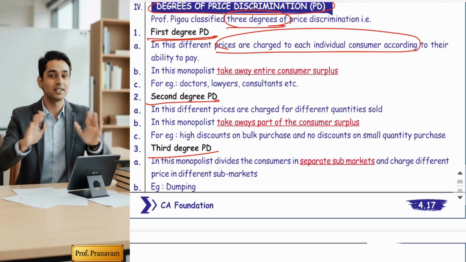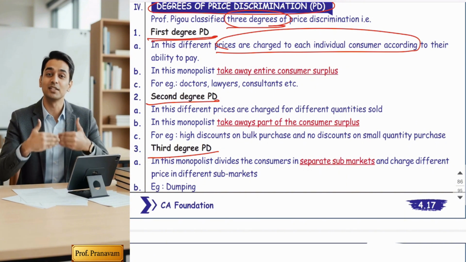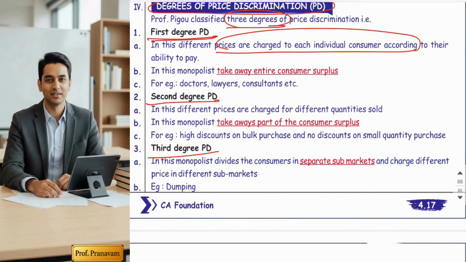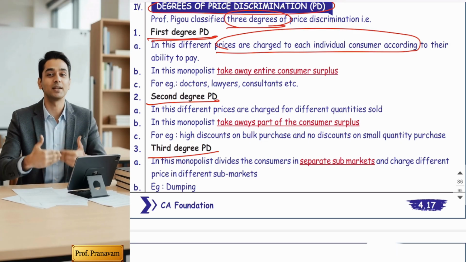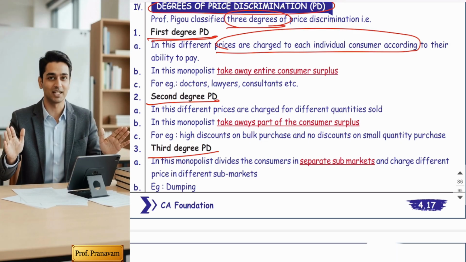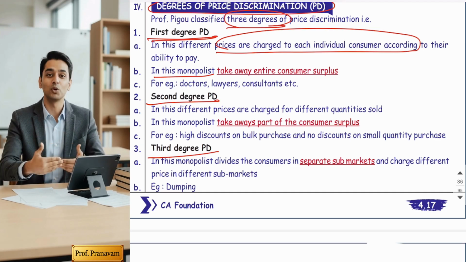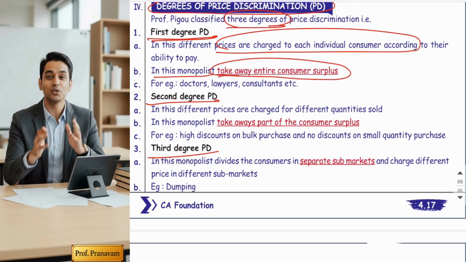Okay. Now this means if you feel one of your clients has the ability to pay, having a good income source, you are going to charge high prices to them. At this level, monopolies take away the entire consumer surplus.